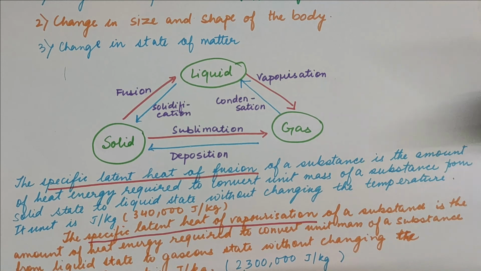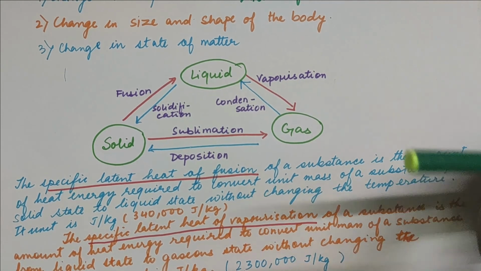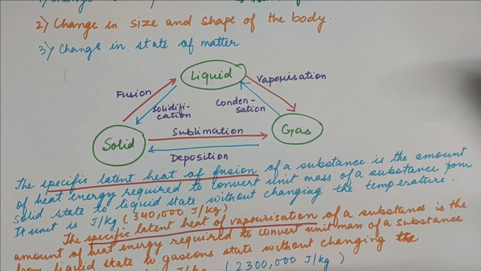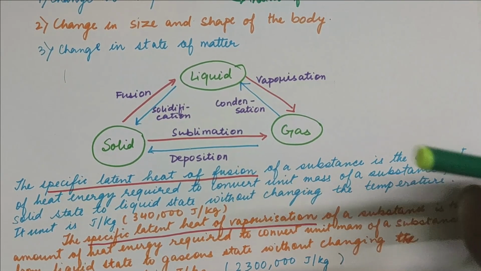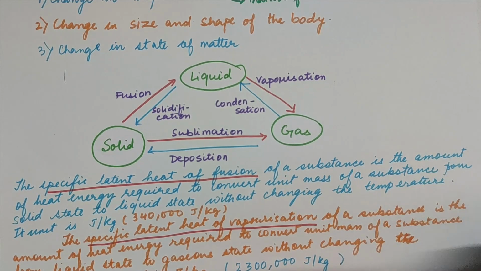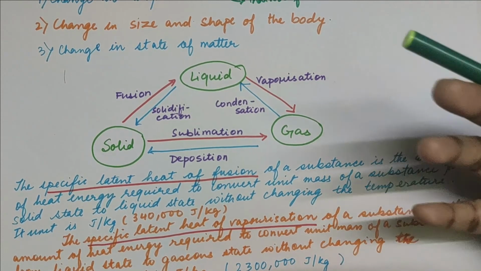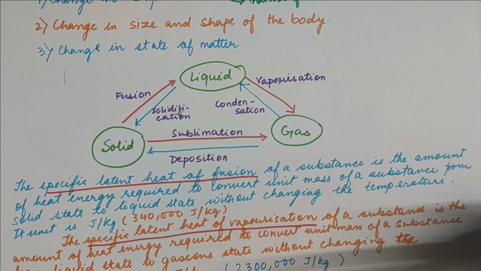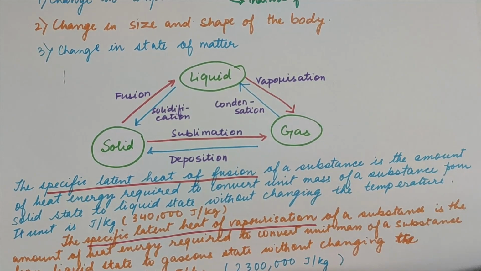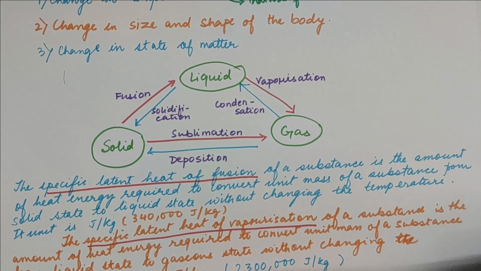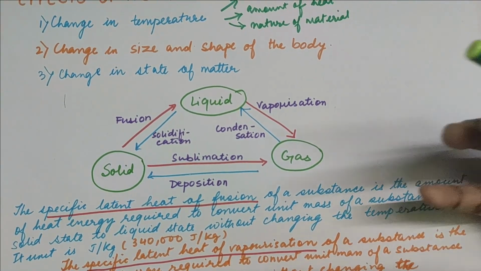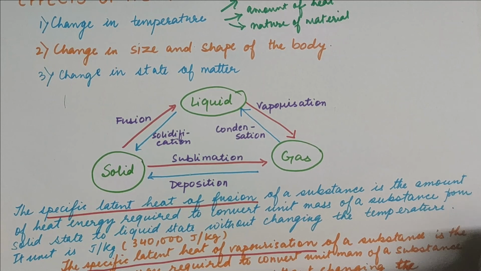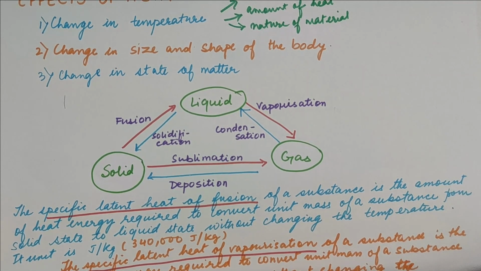So with this, I'm very sure, students, you would have got an idea of how heat and temperature are two different things, how you differentiate between them, simple calculations and conversions of the temperature from Celsius to Kelvin, Kelvin to Celsius, Celsius to Fahrenheit, and so on. How the effect of heat is seen in the form of change in the temperature, size and shape of the body being changed, and the change in the states of matter.